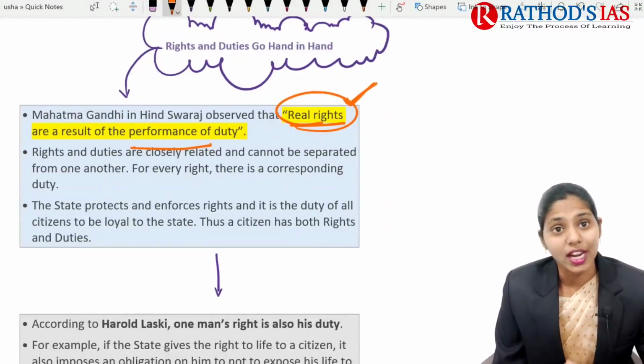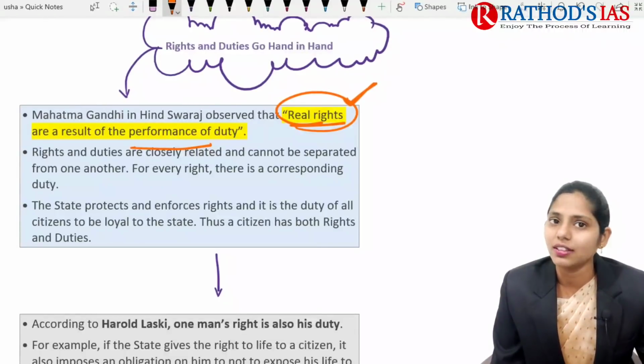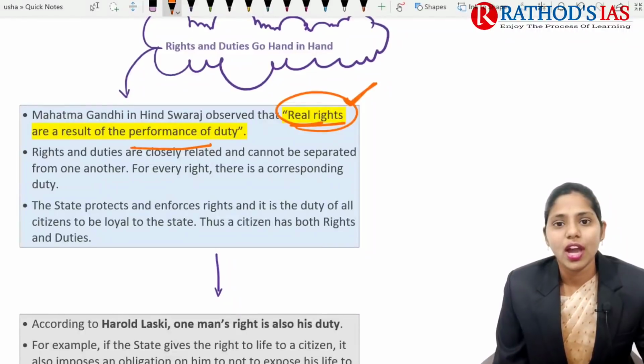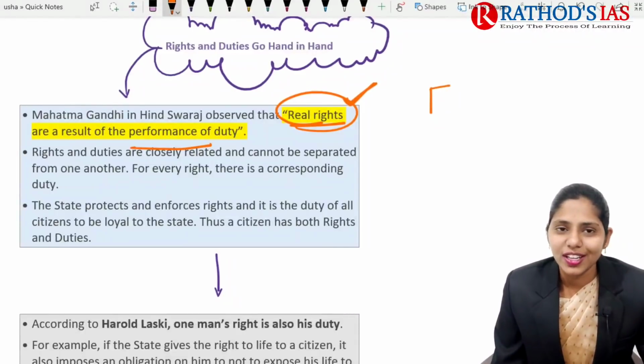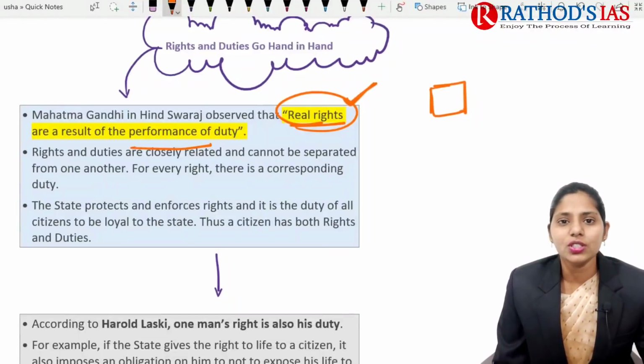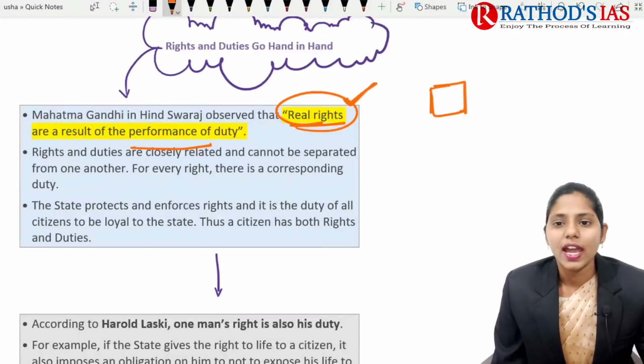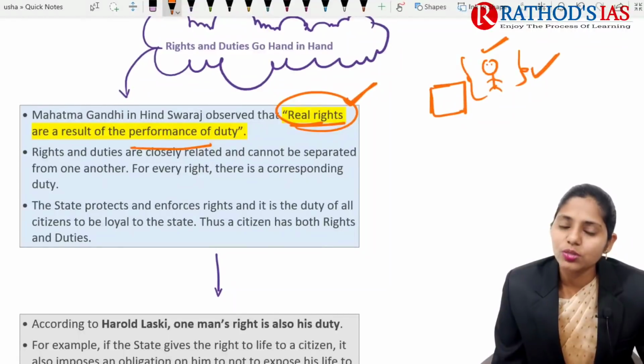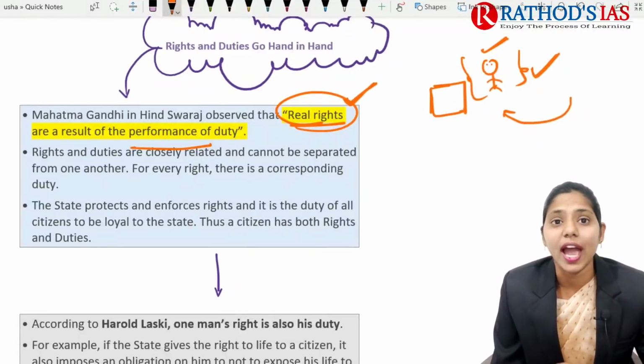This is one quote that you can give whenever you are writing an answer regarding rights and duties. Rights and duties are closely related and they cannot be separated from one another. For every right there is a corresponding duty. To understand how right and duty correspond with each other, take the example of a family. Suppose you have the right to spend money in your family. If you have a right to spend money, you also have a duty to earn money.